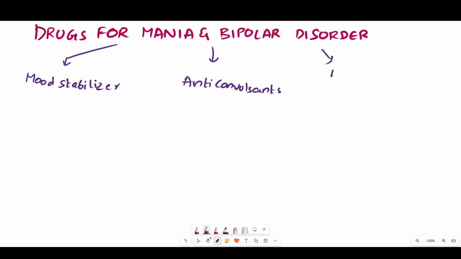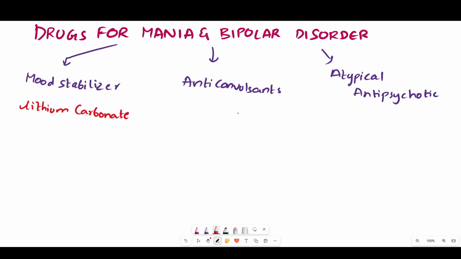And the third class is atypical antipsychotics. In the mood stabilizer, there is only one drug, which is lithium carbonate. So lithium carbonate is a mood stabilizer.